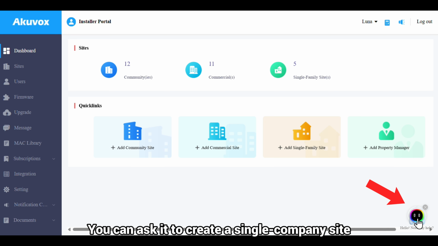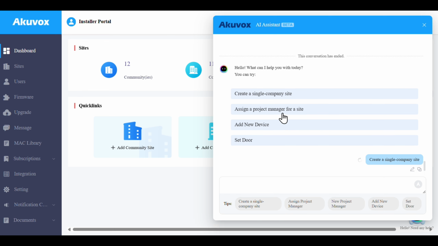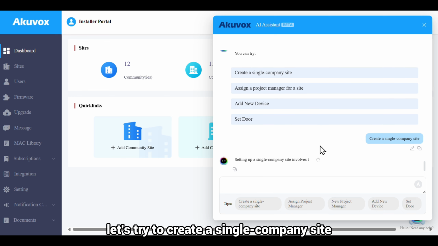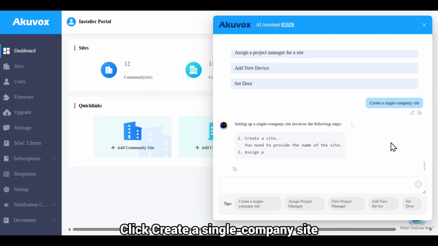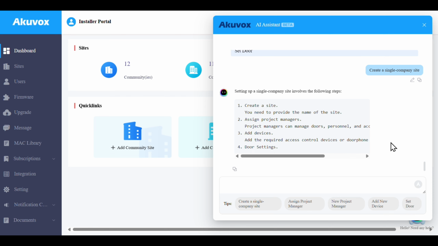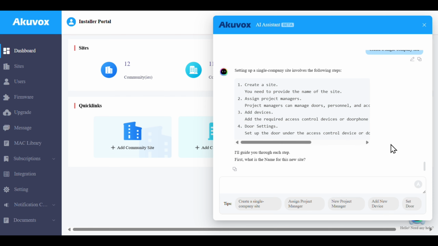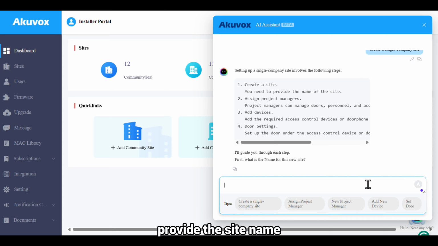You can ask it to create a single company site, assign a project manager for a site, add a new device, and configure a door. Now, let's try to create a single company site. Click Create a Single Company Site. As instructed, provide the site name.